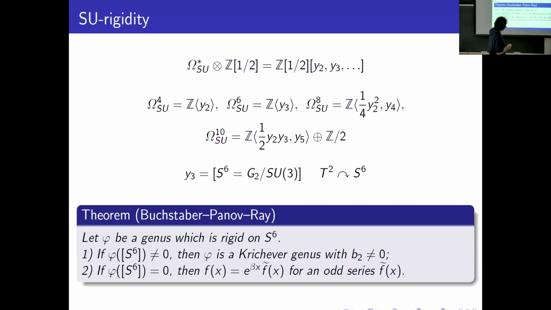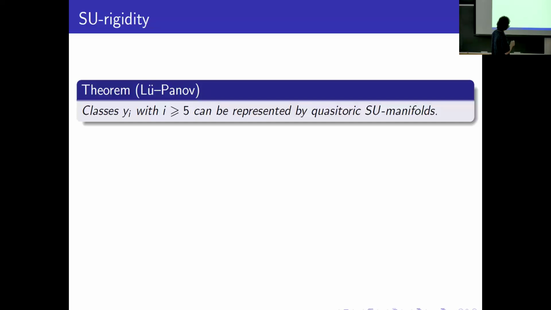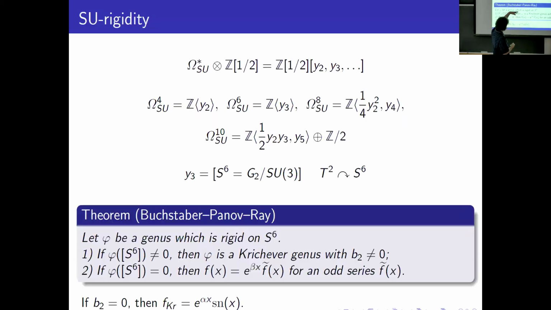But if it's 0 on S6, then we can only say that its corresponding power series is a multiplication of an exponential and some odd power series. And I need to say here, what is the exceptional case here? If B2 is 0, then the Krichever power series is just the exponential times the elliptic sine. And so, but what about the higher generators?